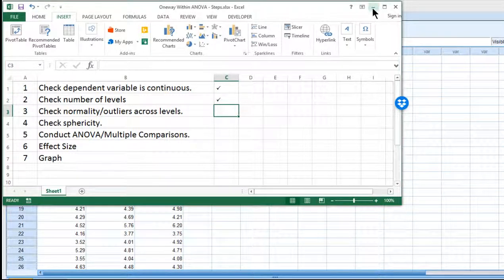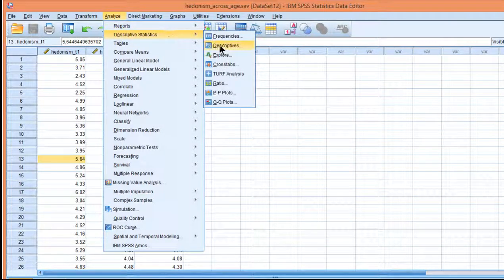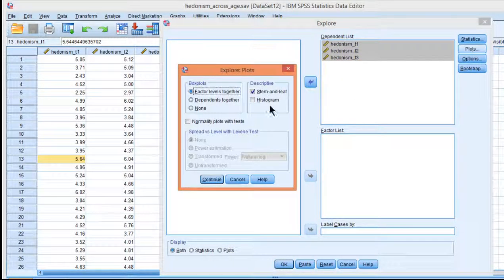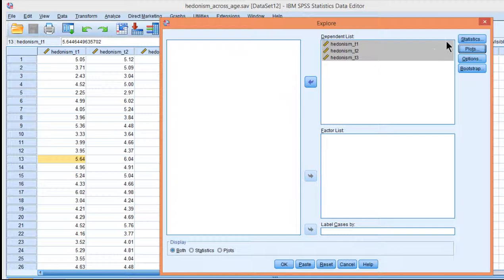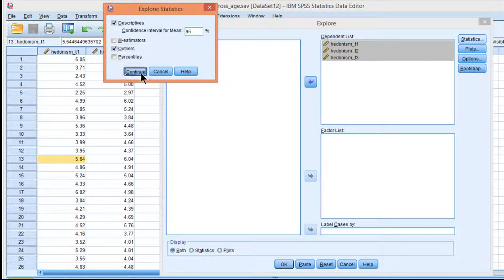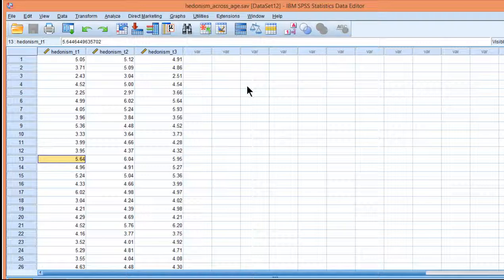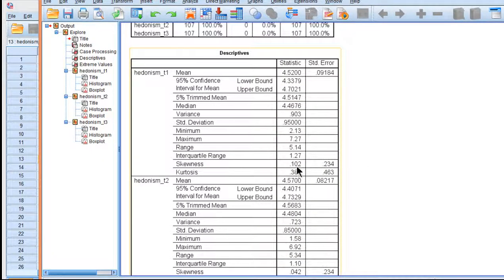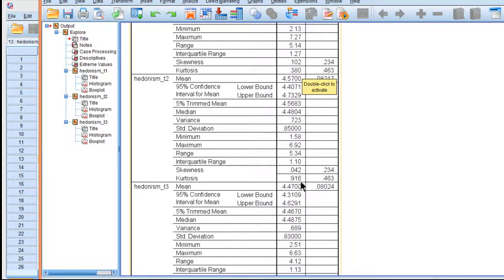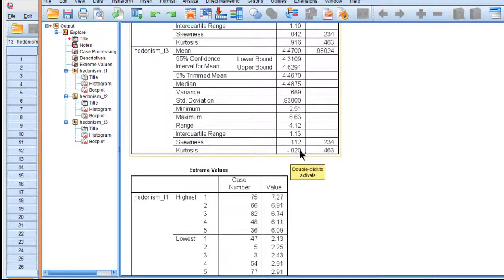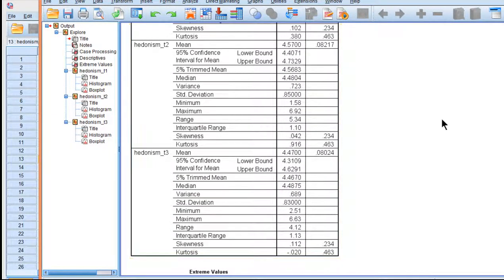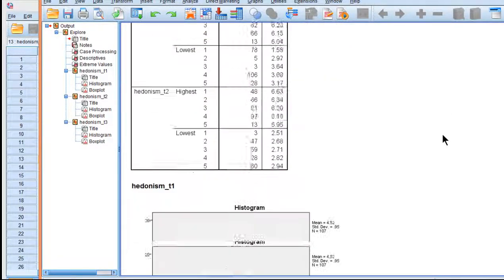How about normality and outliers? Well, let's check that quickly. Put all 3 levels into the dependent list, plots, deselect histogram, and statistics, and outliers, and click OK. And here are the skew and kurtosis levels, less than 2 and 9 respectively, across hedonism time 1, hedonism time 2, and hedonism time 3. So the data are sufficiently normally distributed.